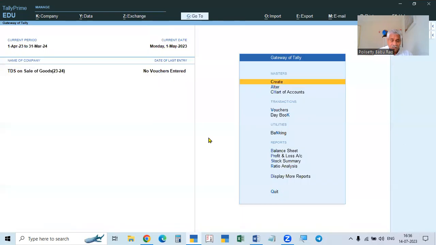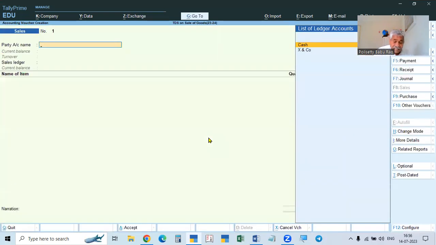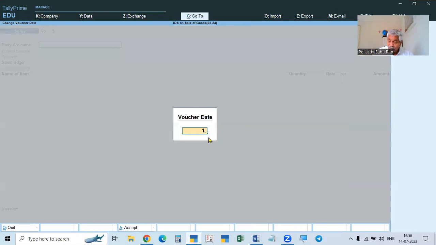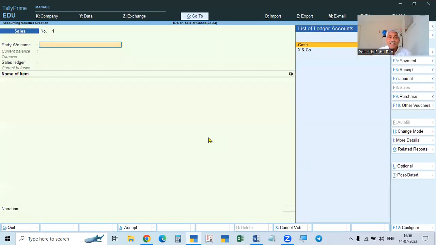Just simply we will go to the voucher, the sales entry. For example, on 1st April we are making a sales entry. We can also give the common ledger because we are not calculating. If either the seller is calculating TCS or the buyer is calculating TDS, then the common ledger should not be given here. It should be set to no, and after entering the amount for the stock items, it will ask you for the purchase or sales ledger, because the calculation has to be made after that.